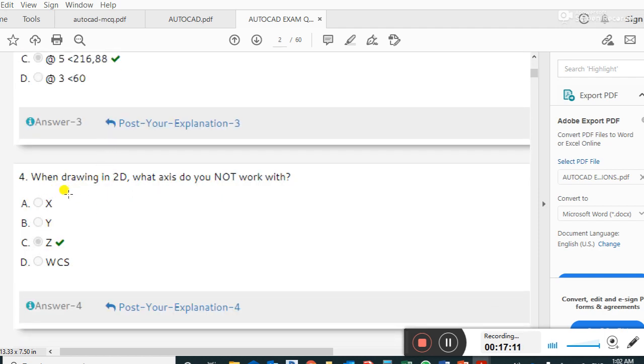Guys, next question. When drawing in 2D, what axis do you not work with? Z. When in 2D, we just deal with X and Y, guys, not Z. The right answer is not dealing with Z.